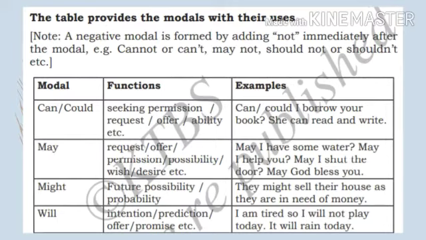May is used for request, offer, permission, possibility, wish, desire, etc. Some examples are here. May I have some water? May I help you? May I shut the door? May God bless you. Then might is used to express a future possibility or probability. They might sell their house as they are in need of money. That is the example. Then will: intention, prediction, offer, promise, etc. I am tired, so I will not play today.